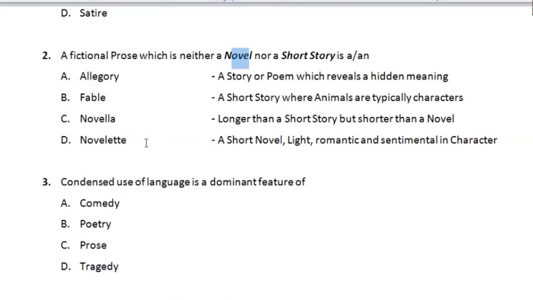Let me explain how you can actually identify a short story, a novelette, a novella, and a novel. A short story contains 7,500 words and below. It shouldn't be more than 7,500 words.